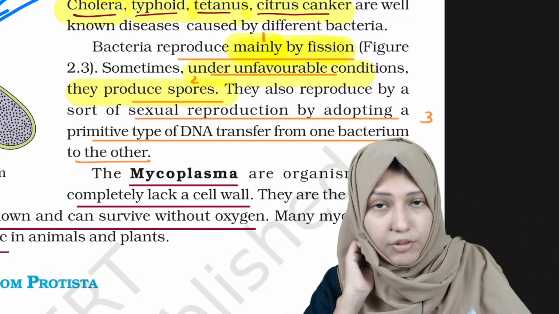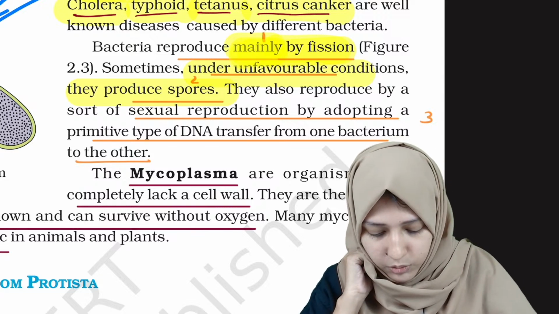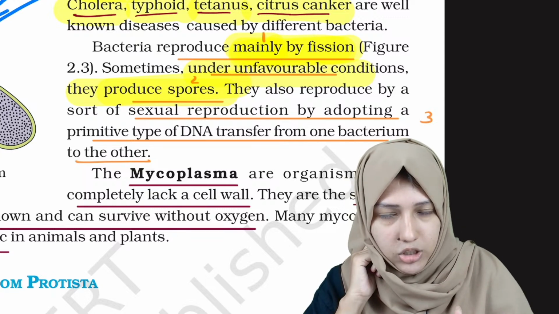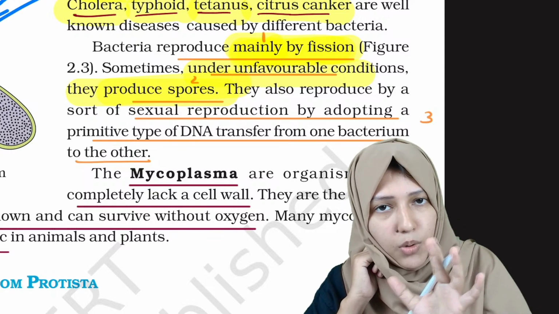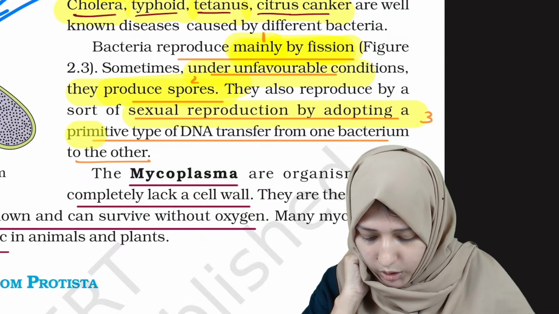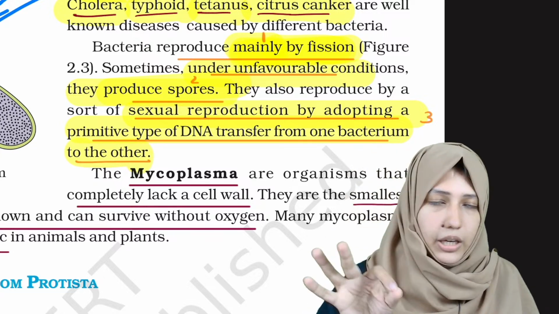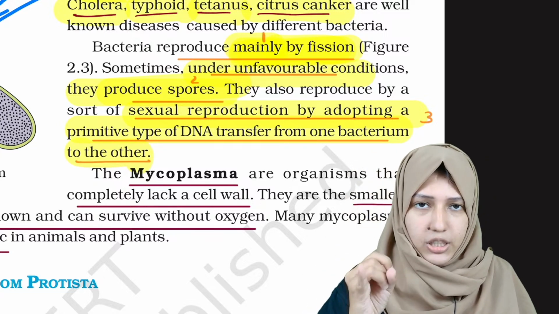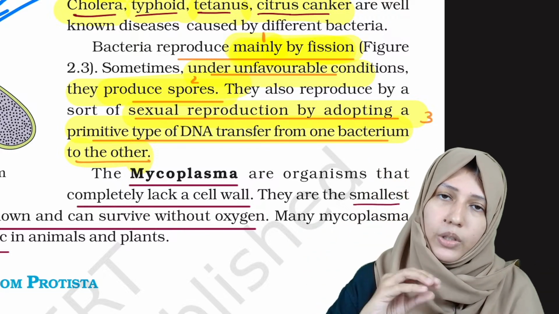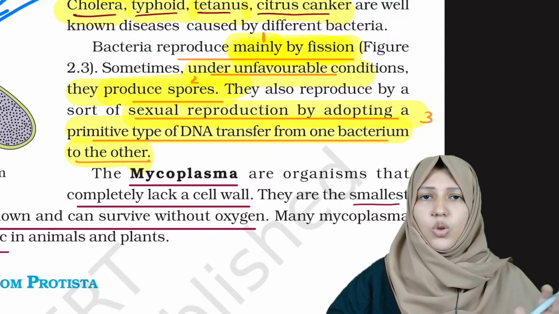So basically here we will be discussing 3 types of reproductive methods. First one is fission, next one is production of spores under unfavorable conditions, you have to note it, and sexual reproduction by adopting a primitive DNA from one bacterium to another. Okay. Then 3 types: fission, spore, and adopting a primitive DNA from one bacterium to another.